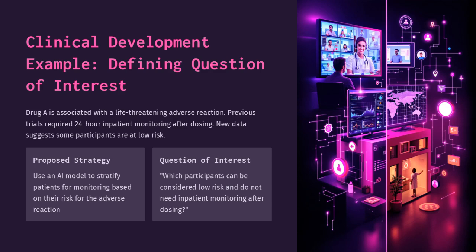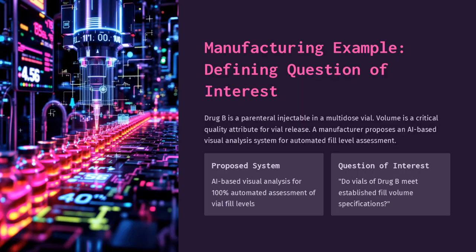Drug B is a parenteral injectable in a multi-dose vial. Volume is a critical quality attribute for vial release. A manufacturer proposes an AI-based visual analysis system for automated fill level assessment. The question of interest is whether vials of drug B meet established fill volume specifications.